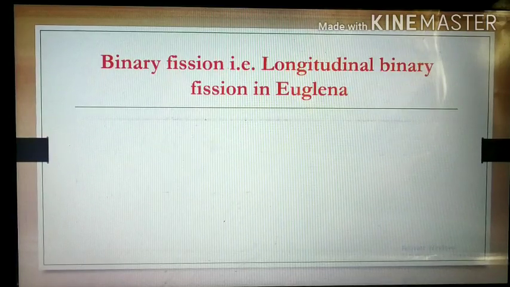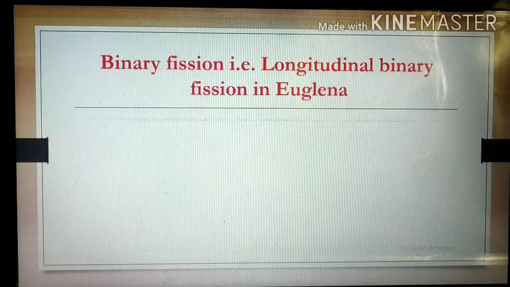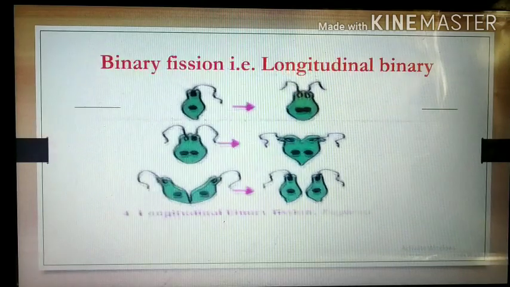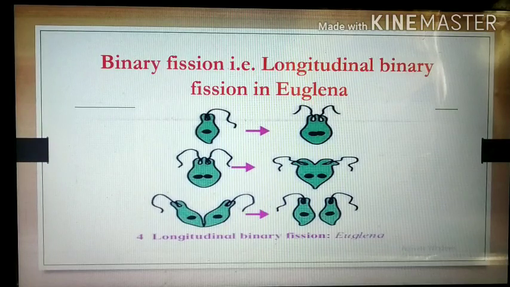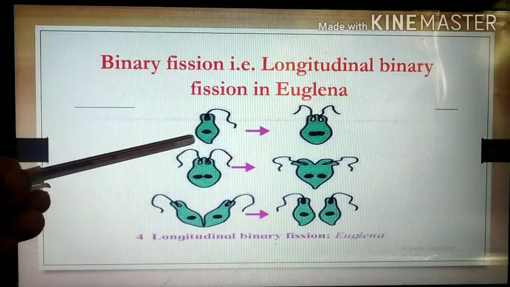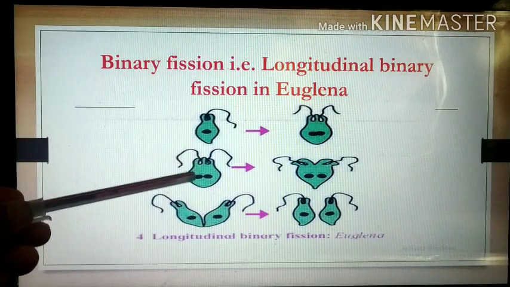In some organisms, binary fission takes place longitudinally. That is called longitudinal binary fission. In the case of Euglena, we find this longitudinal binary fission. What happens in this case? This is the diagram given in the textbook. This is a Euglena. It is also unicellular. This Euglena divides longitudinally.